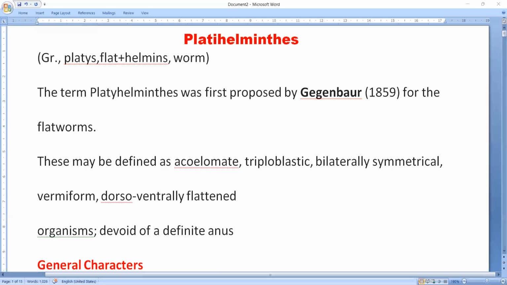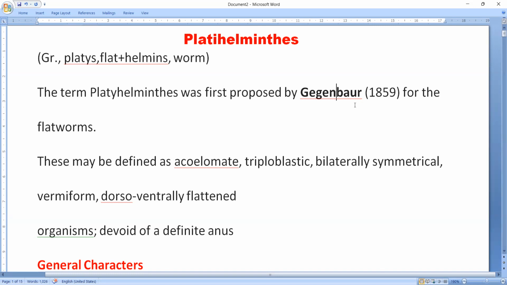Yes, thank you. So the term Platyhelminthes was derived from two Greek terms: platys, which means flat, and helminth, which means worm. Whenever you hear the term Platyhelminthes, as a teacher, we should get the picture in our mind of a paper, how the paper looks.